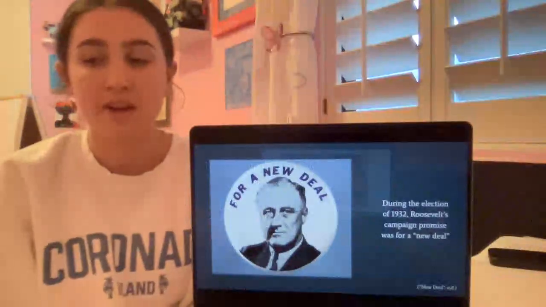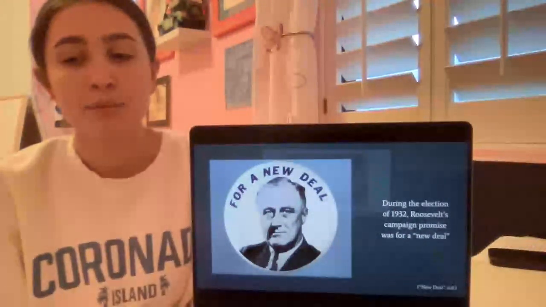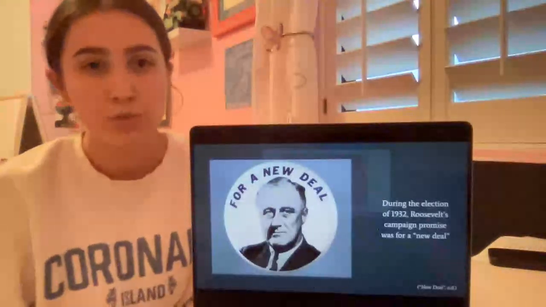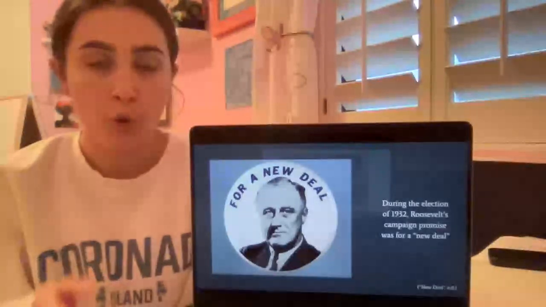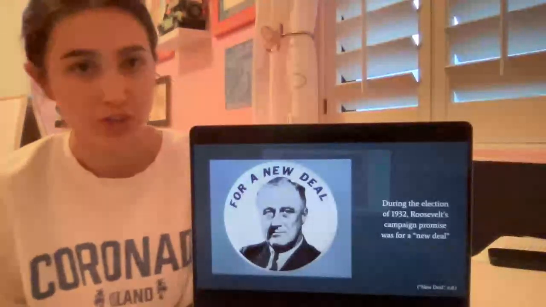This slide is meant to provide a visual for FDR's campaign promise that I mentioned in the speech. I decided to keep it simple with just an image of the campaign slogan and a short description to accompany it. I think it's really helpful to visually see what FDR was campaigning for and what he was promising to Americans during the election of 1932.